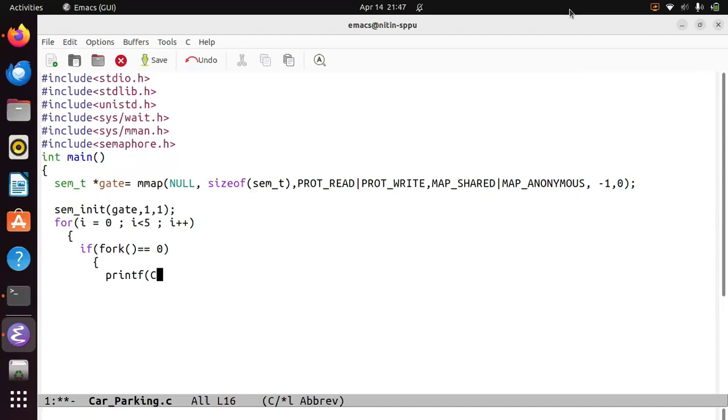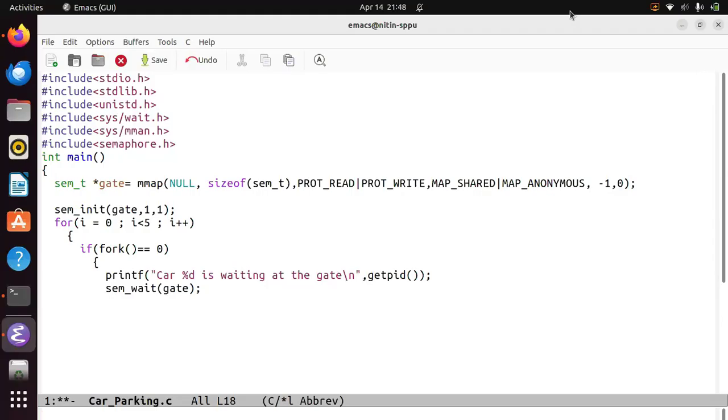car %d is waiting at the gate, correct, backslash n. Then we will use getpid here. Correct. Then the wait signal, sem_wait operation with the parameter, requesting entry.